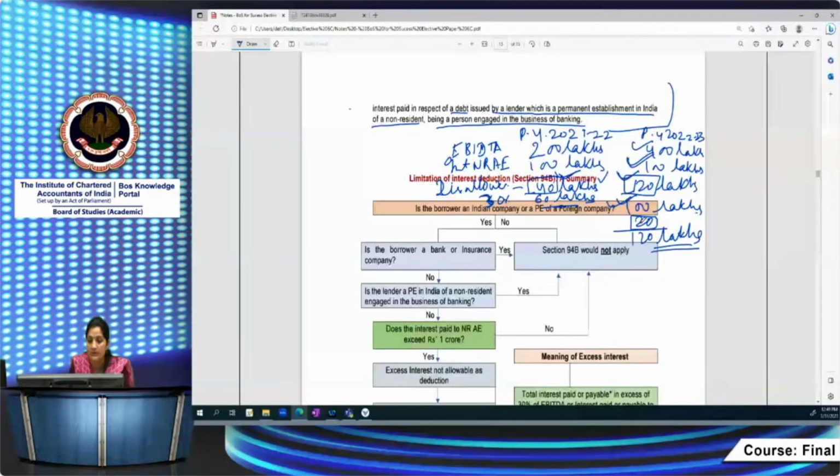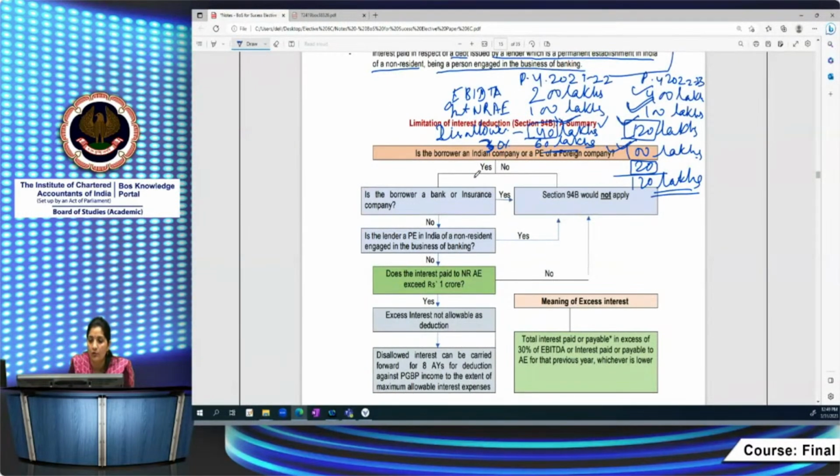Now this is the summary of the whole of 94B. Let's just give a quick glance to it again. If the borrower is an Indian company or a PE of a foreign company, then only 94B attracts, right? If no, 94B would not apply. If the borrower is a bank or insurance company, then also the provisions are not attracted. Is the lender a PE in India of a non-resident engaged in the business of banking? Then also 94B would not be attracted. So these are the conditions you are going to see before applying 94B.